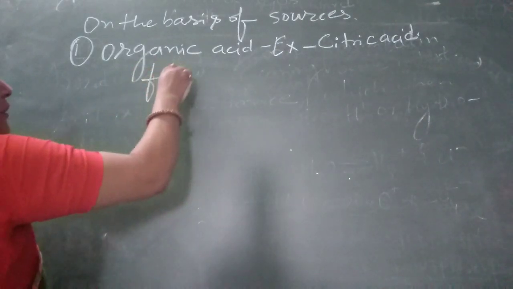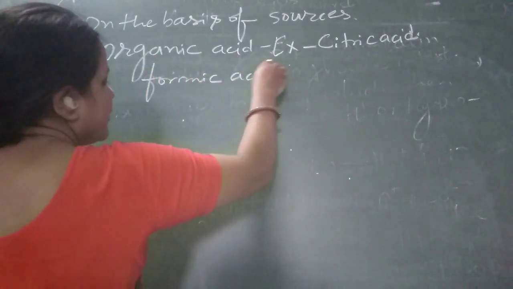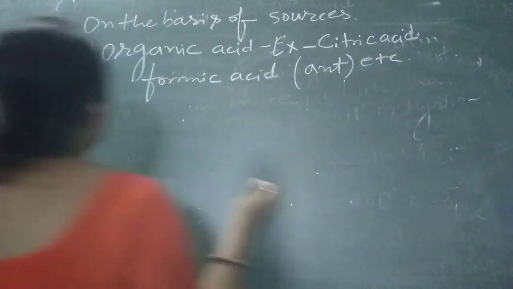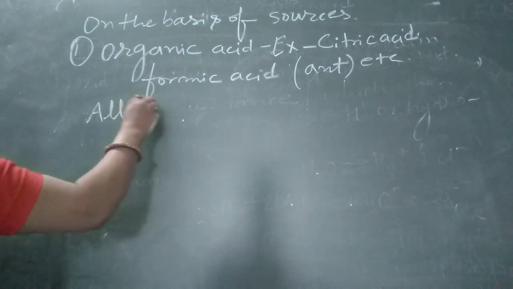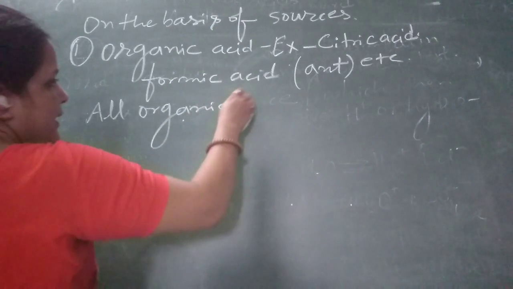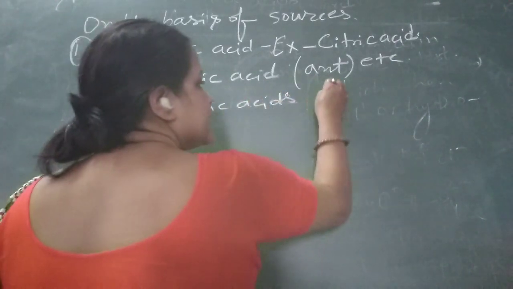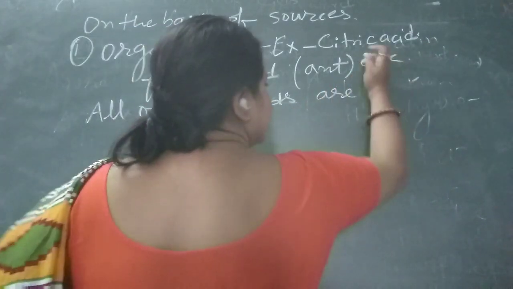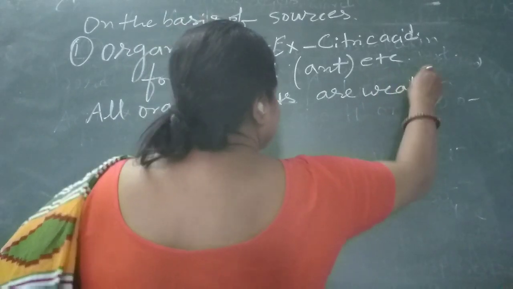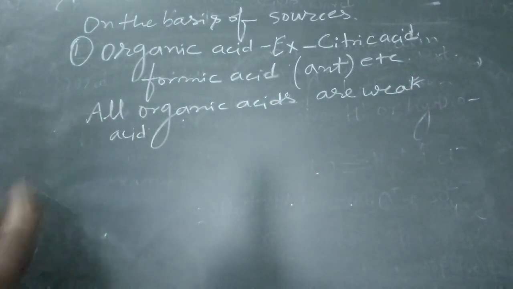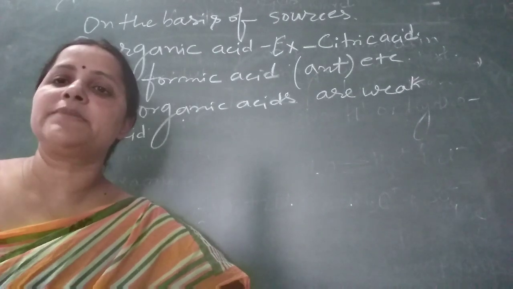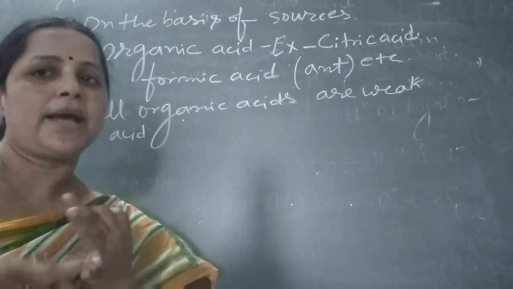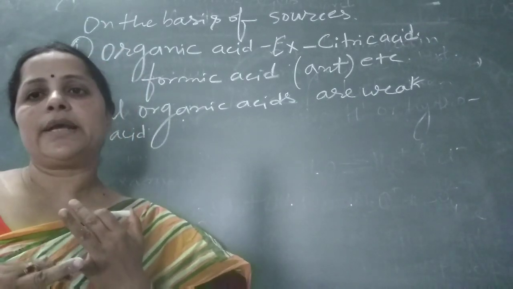Another example is formic acid, which we obtain from ants, etc. All organic acids are weak acids. All organic acids contain carbon as well as hydrogen, in addition to oxygen. Carbon, hydrogen and oxygen are present in all organic acids.